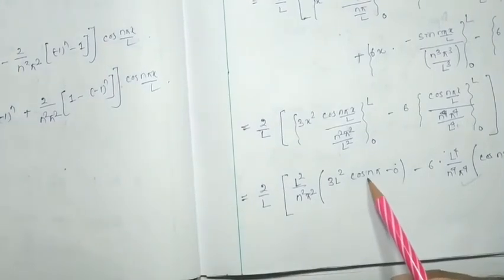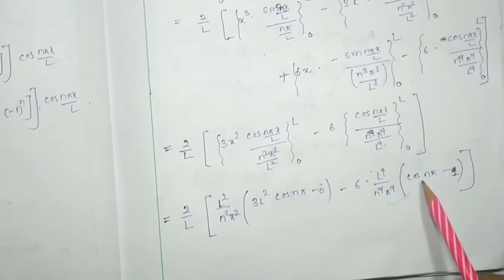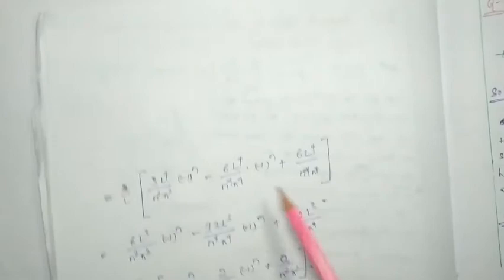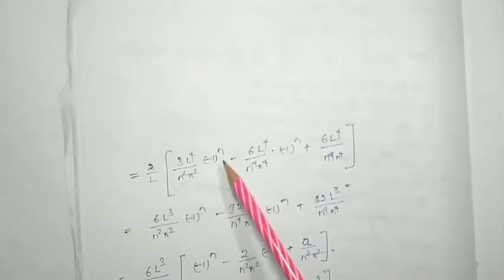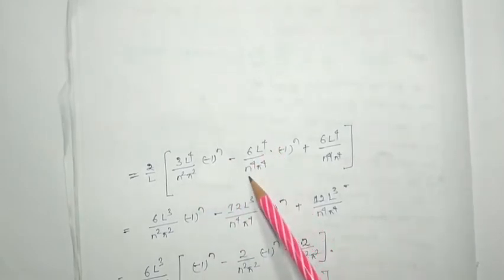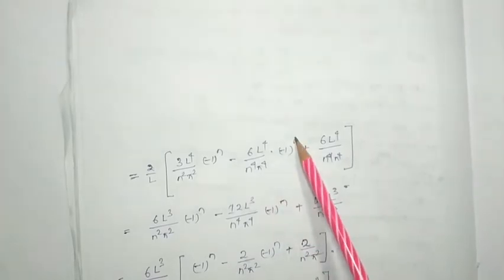Minus 1 to the power n. Again cos n pi here is minus 1 to the power n, same thing I have substituted here. 2 by l times [3 l to the power 4 minus 1 to the power n by n square pi square minus 6 l to the power 4 by n to the power 4 pi to the power 4] into minus 1 to the power n plus